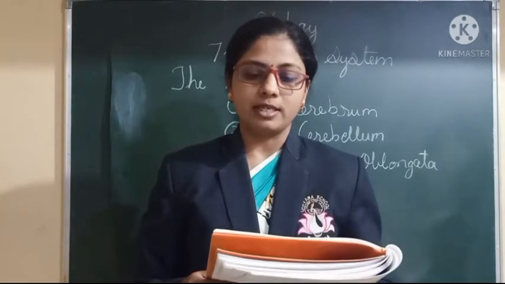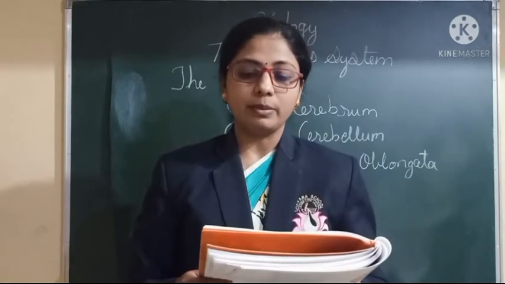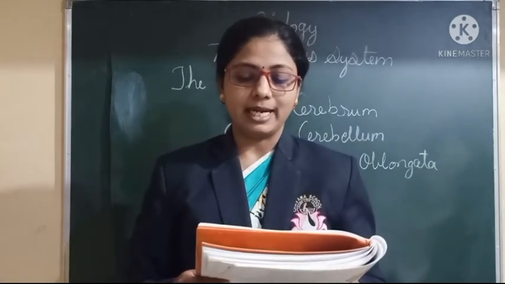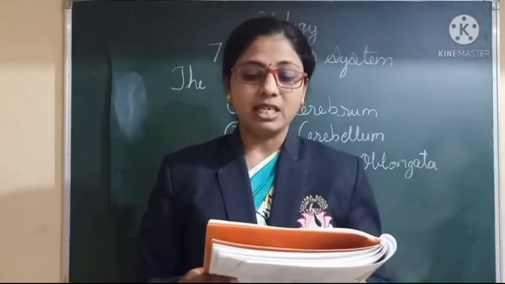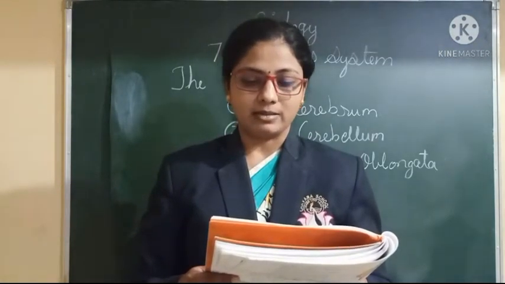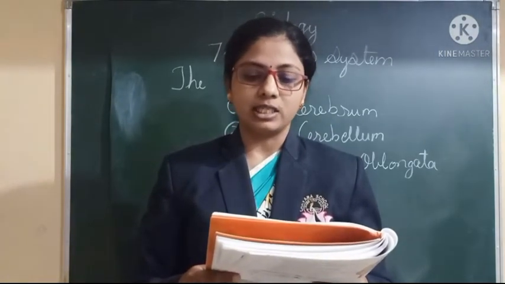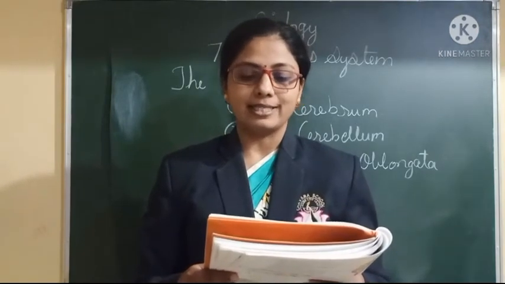Each hemisphere is internally hollow, and the main thing you have to keep in mind is that the inner portion of the cerebrum mainly consists of axons, that is white matter, and the outer portion contains cell bodies of neurons, and it is known as gray matter.